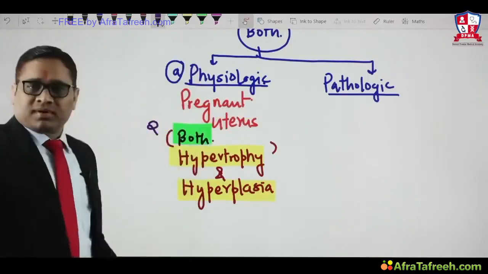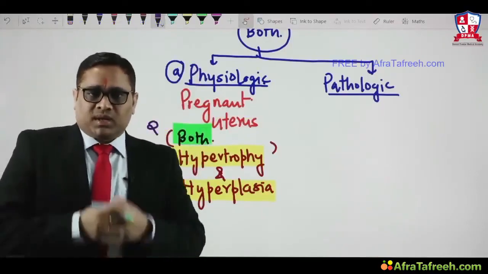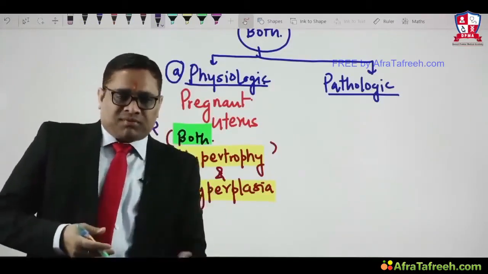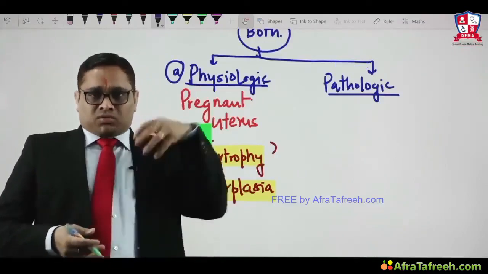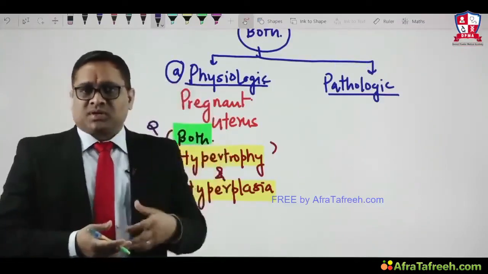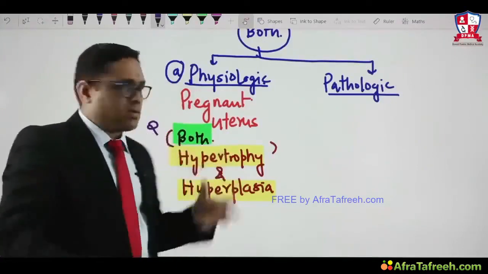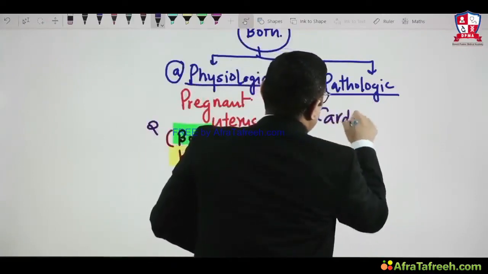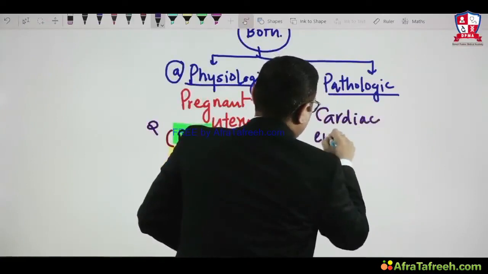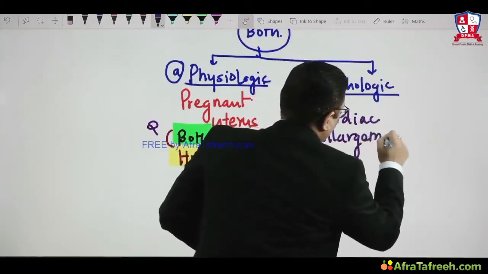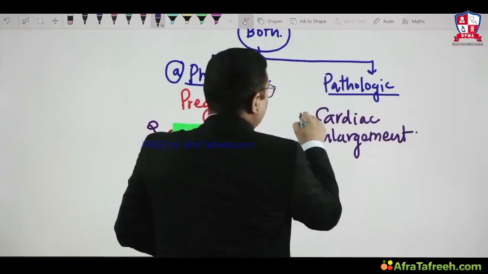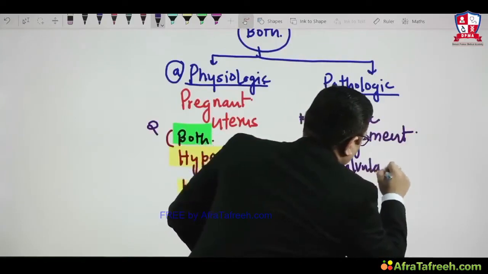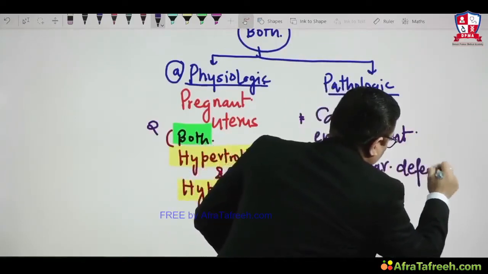What is pathologic hypertrophy? Pathologic hypertrophy we often see in cardiomegaly because of valvular regurgitation, right? Because of the falling back of the blood flow into the ventricle, because of the consistent pressure on the ventricle, there will be stretching and hypertrophy, right? So that is called pathologic hypertrophy. So it is cardiac enlargement. Cardiac enlargement is an example of pathological hypertrophy, and this cardiac enlargement is due to valvular defect, right?